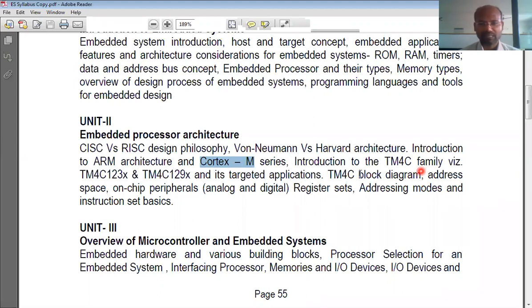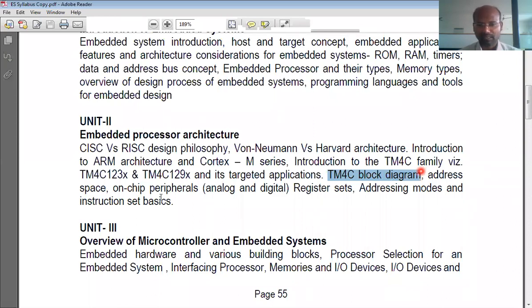Okay, and TM4C block diagram. These are the two popular series, TM4C123x and TM4C129x. These are the popular families of microcontrollers. And the TM4C block diagram: the block diagram shows the amount of RAM used in that microcontroller, what communication peripherals are present, how they are connected, and what the clock frequency is. All these things are mentioned in the block diagram. We will study that block diagram.